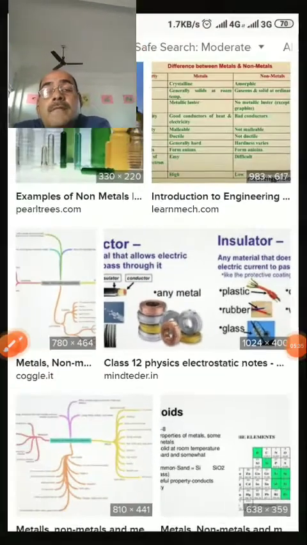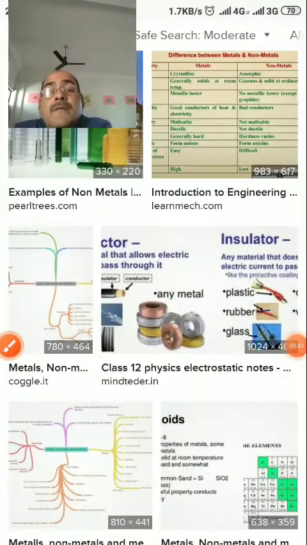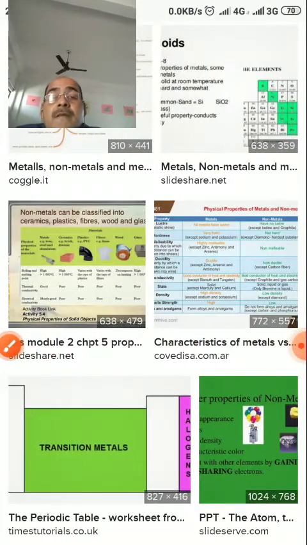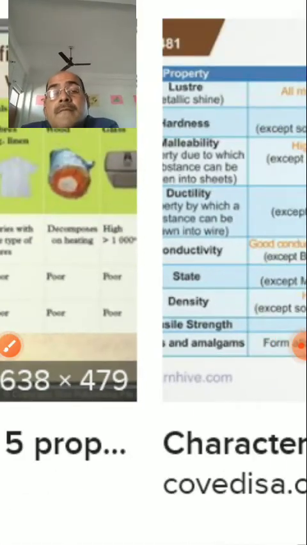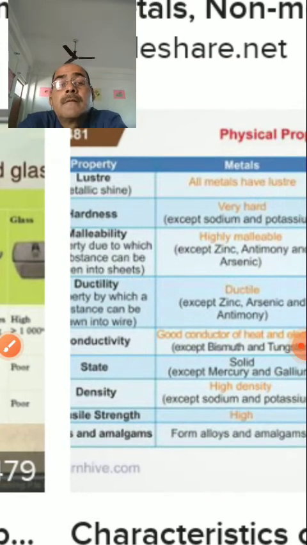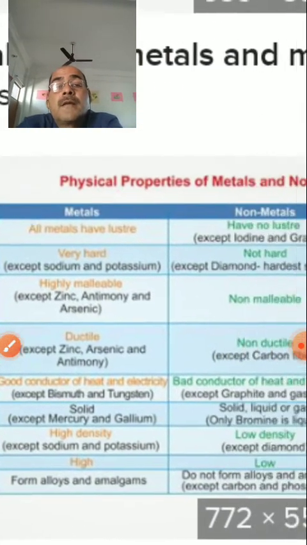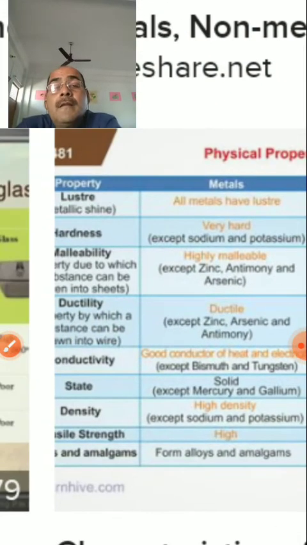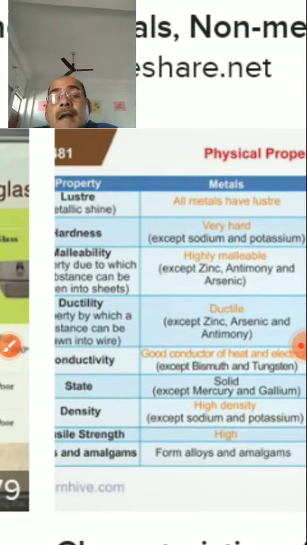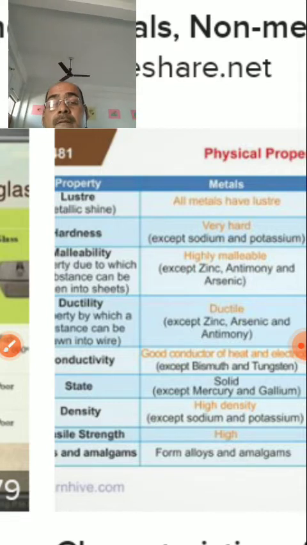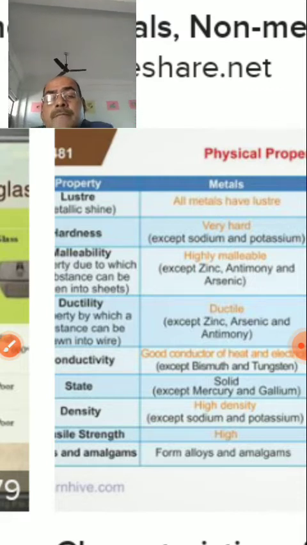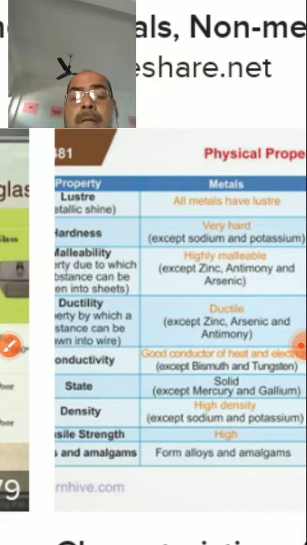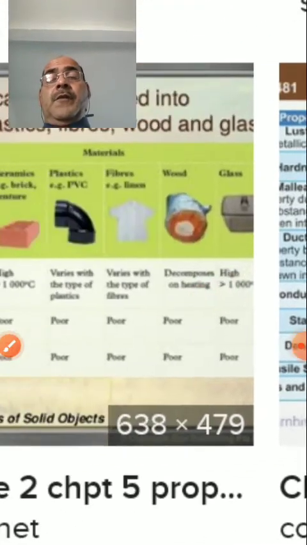You have seen some differences between metal and non-metal physically, and here you see some physical properties of metal and non-metal in this chart: hardness, malleability, ductility, conductivity, state, density, melting point and boiling point.